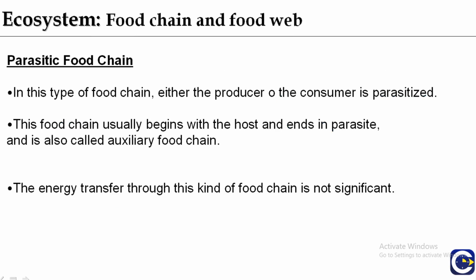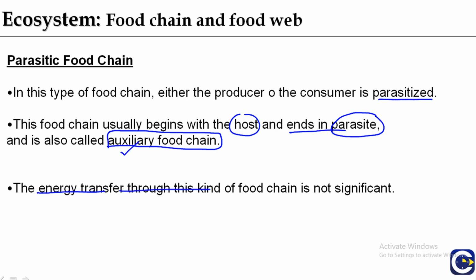Now the third one is the parasitic food chain. In this type of food chain, either the producer or the consumer is parasitized. This food chain usually begins with the host and ends in a parasite. It is also called the auxiliary food chain, and energy transfer through this kind of food chain is not significant.